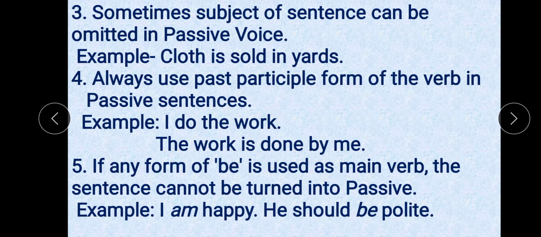Next, rule number 5: if any form of be verb is used as the main verb, the sentence cannot be turned into passive. That means that sentence doesn't have any transitive verb. And in rule number 1 only, I have told that there must be a transitive verb when you are going to change a sentence from active to passive.